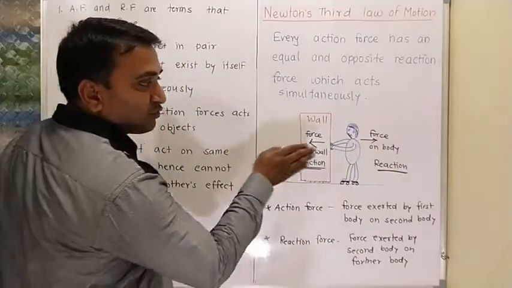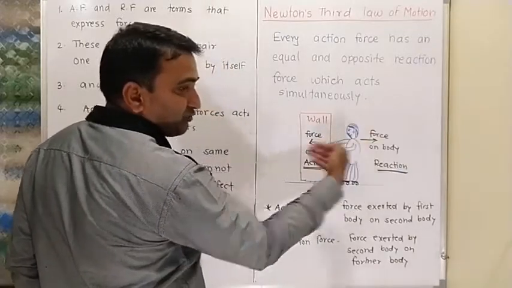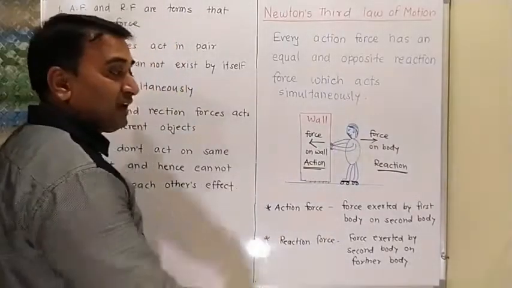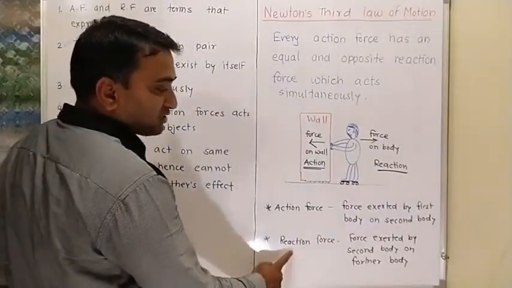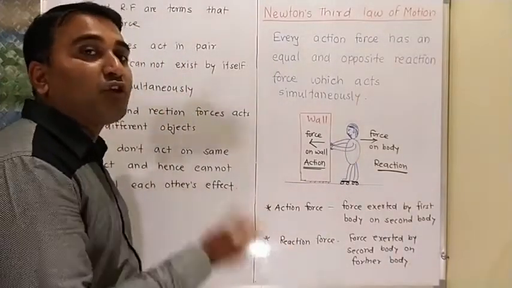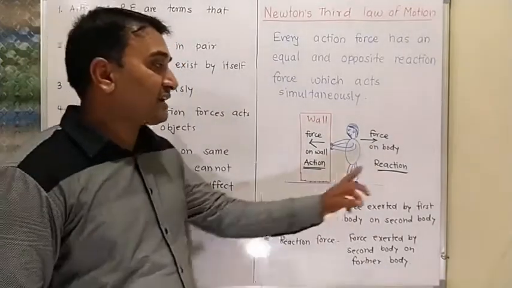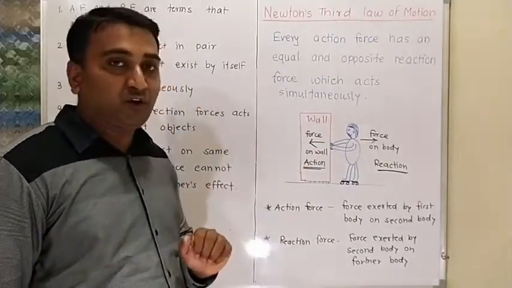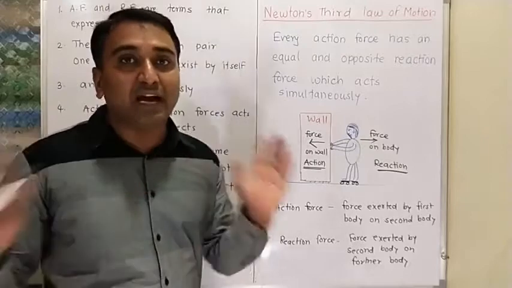The reaction force is away from the wall and the action force is towards the wall, and they are equal and opposite to each other. So the reaction force is on the person and the action force is on the wall. These forces are always equal and opposite.